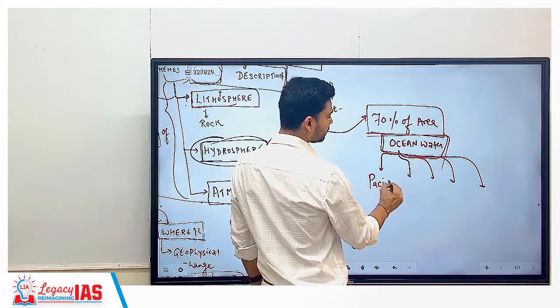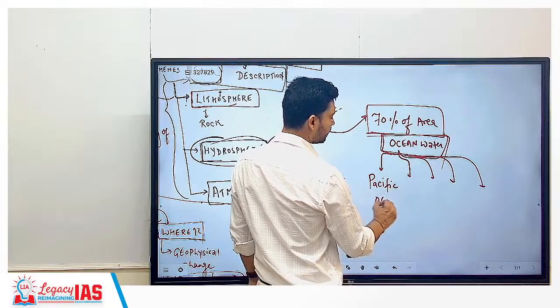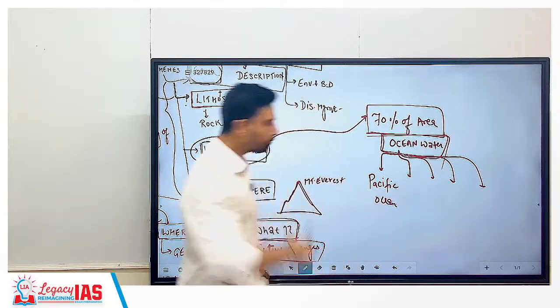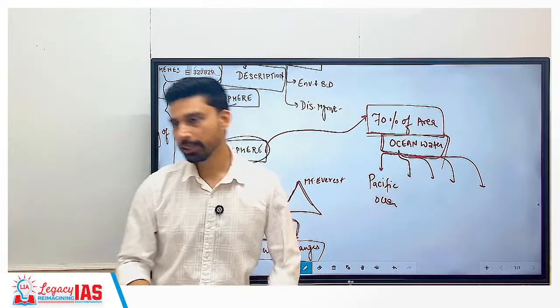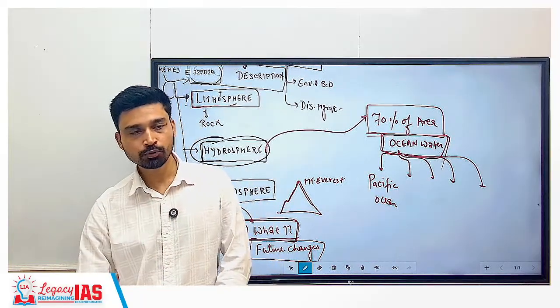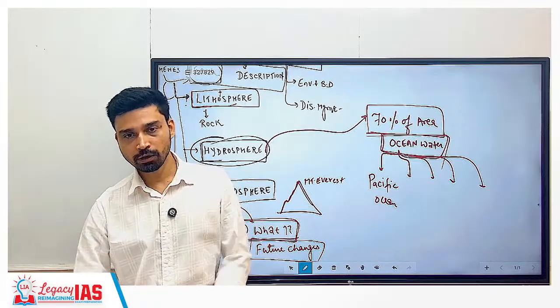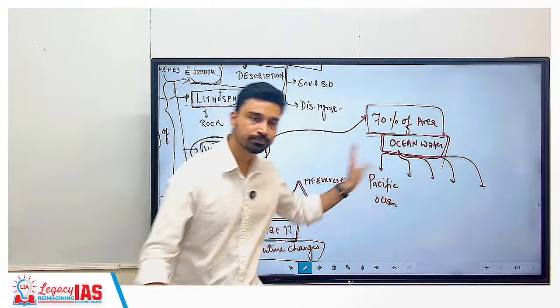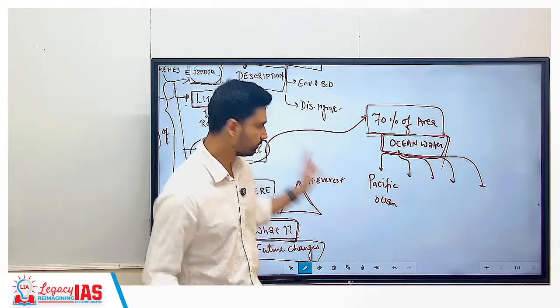Largest one, what is the largest one? Pacific Ocean, right? It is so large that if you take the photograph from the space in the Pacific Ocean side, you will see no land anywhere. What you will see? Only water and water. So almost we can say 50% roughly of entire earth's surface is covered by what? Pacific Ocean itself. Okay, that is the point.